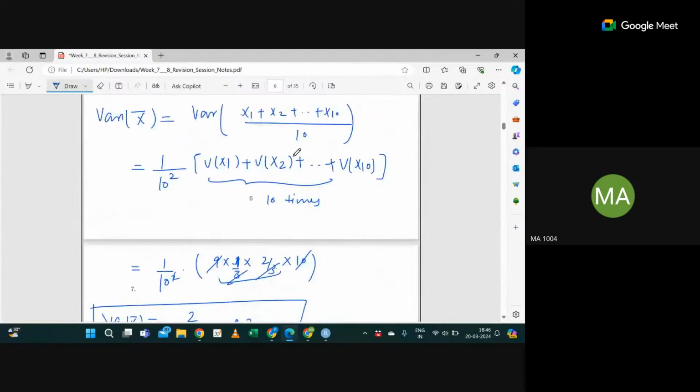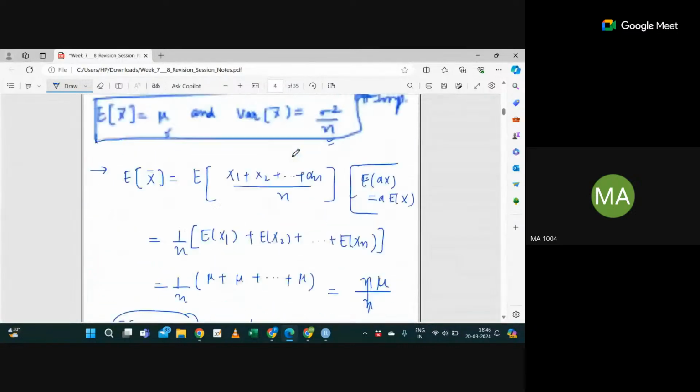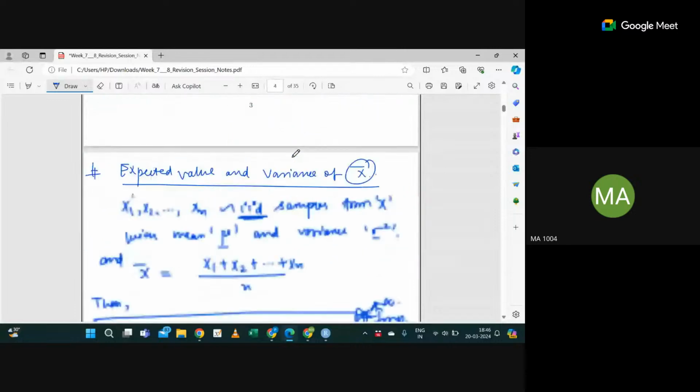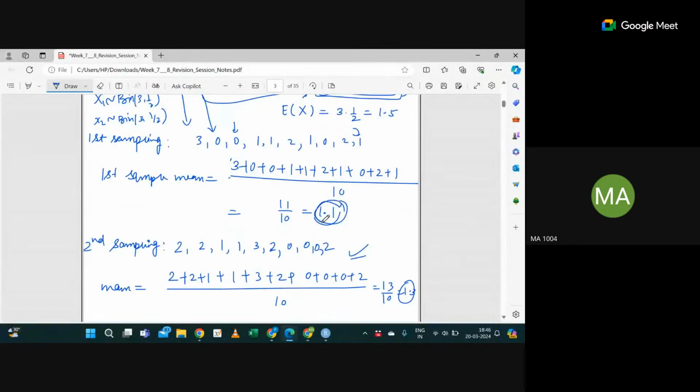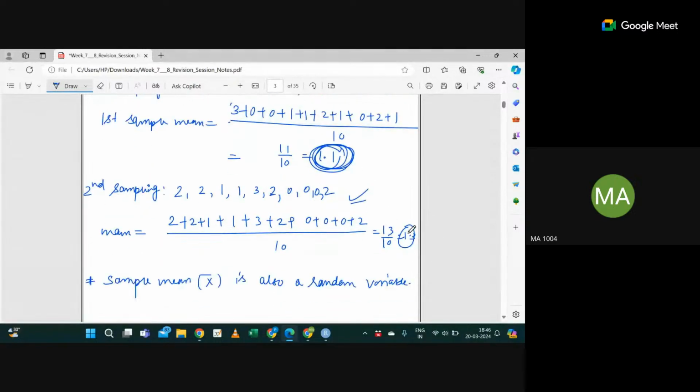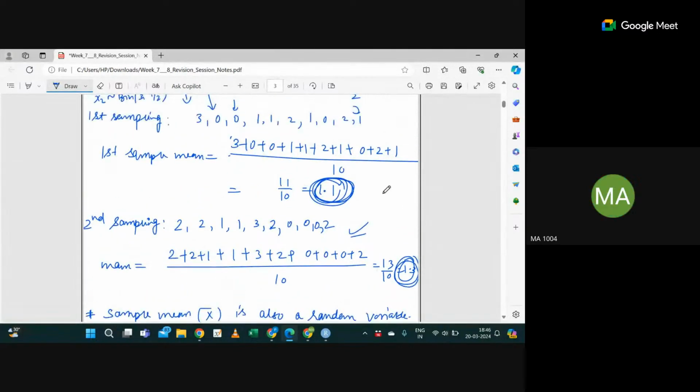For one sampling instance, we get one value of x bar, and for another sampling instance, we get a different x bar. So x bar is a random variable. If it is a random variable, I can find its expectation. The expectation of x bar, that means the sample mean, is nothing but mu. We have derived it.